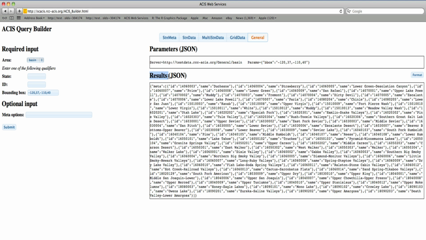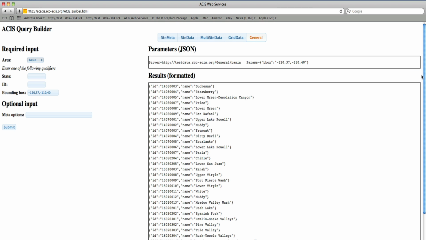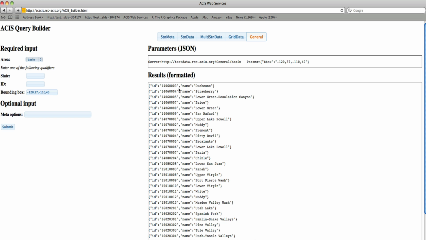The returned object is also a single name value pair, with meta being the name and the value being a long array of IDs and names corresponding to the different river basins within this bounding box. When we format our results, we see that the array contains a number of objects. These objects give each basin's name and 8-digit HUC code.